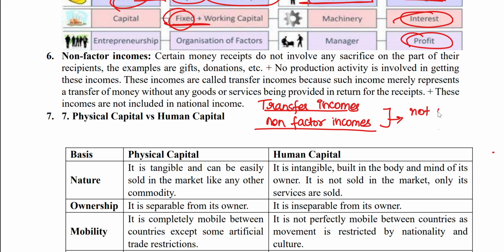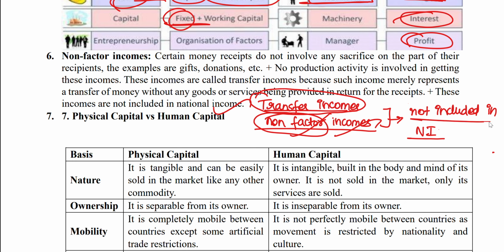They are not included in national income. This is a correct statement.